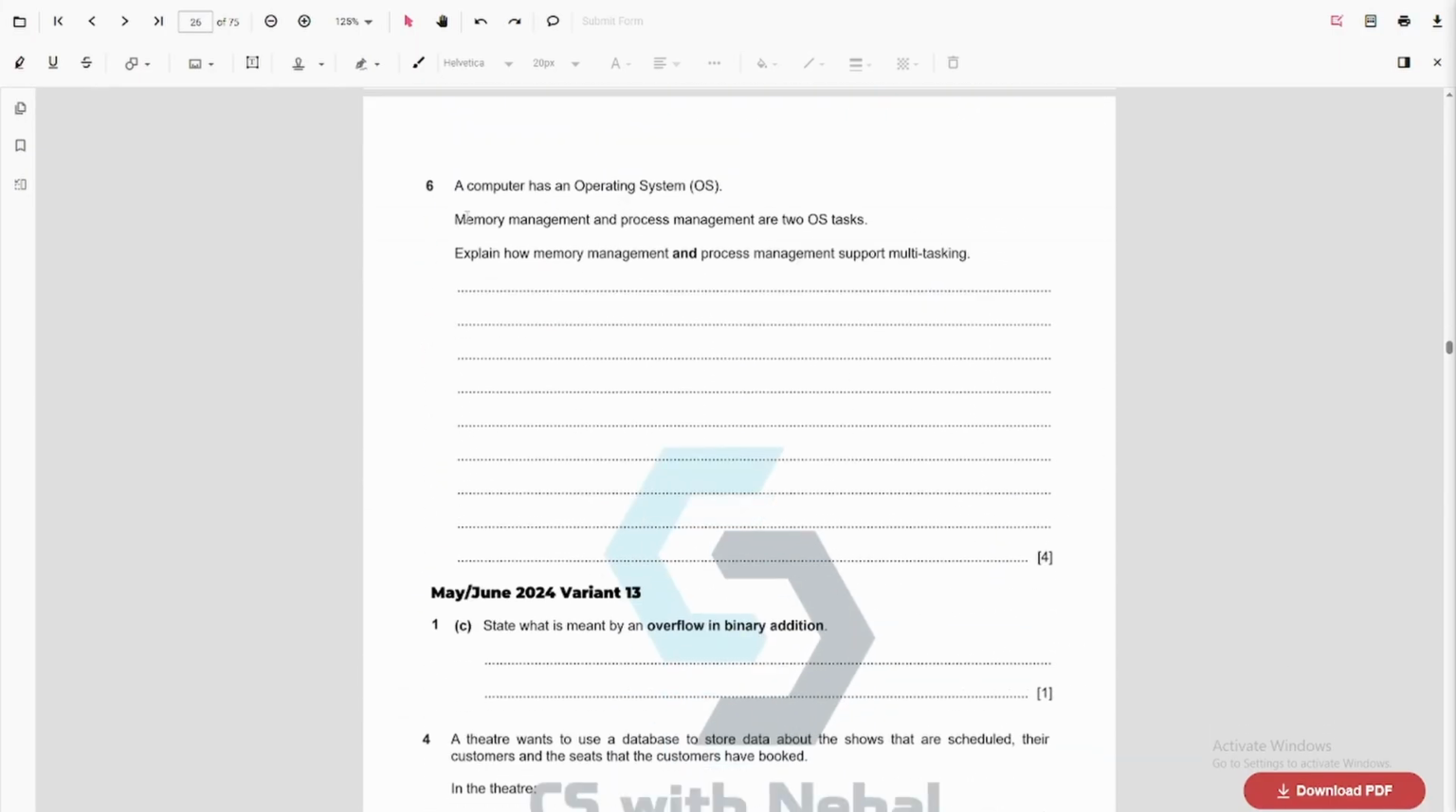So a computer has an operating system. Memory management and process management are two OS tasks. Explain how memory management and process management support multitasking. A very common confusion here is about memory management. Memory management is not the same as file management. Both are two different terms in computer science. All right, so we need to answer accordingly.